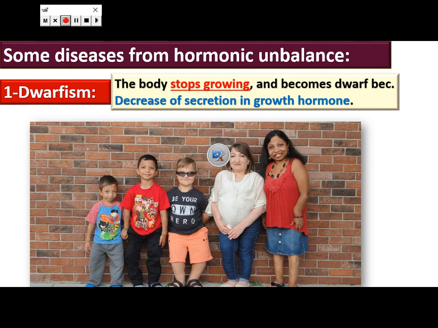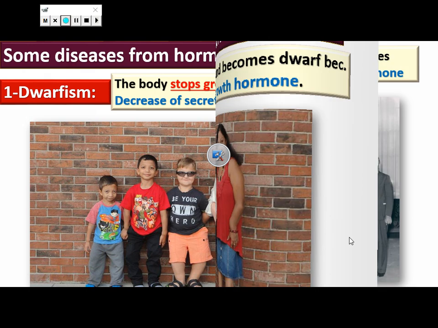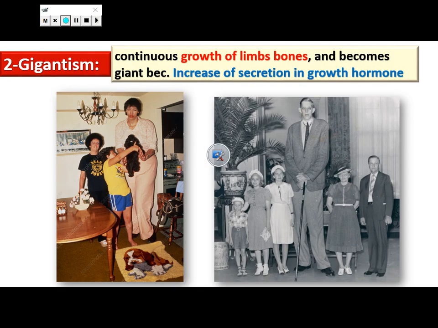So the imbalance of the amount of hormone in the human body causes hormone disorder, which may cause many diseases like dwarfism. What is meant by dwarfism? The body stops growing and becomes dwarf due to a decrease in the secretion of growth hormone. An increase in the amount of growth hormone in our body may cause another disease.